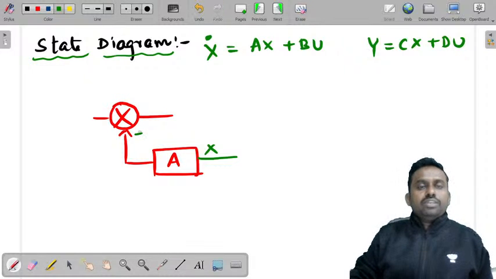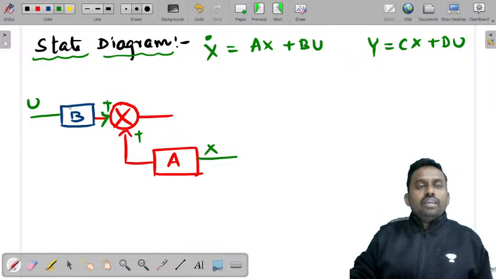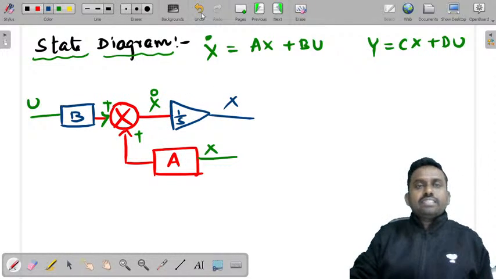So this has to be given as plus, and there is something else like B into u. So you have a B matrix and also you have u here. So this is also given and this is a plus. If you add these two, because u is the input, B into u plus A into x will give me x dash, but I want to get x from that, so I'll use an integrator. You can write 1 by s or integral, so I'll get x. So this way you can connect this here.